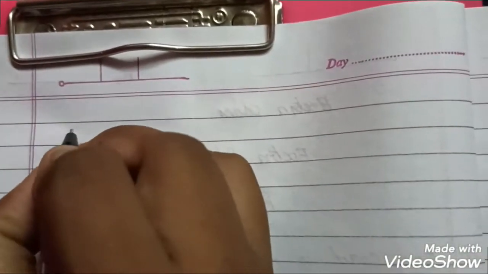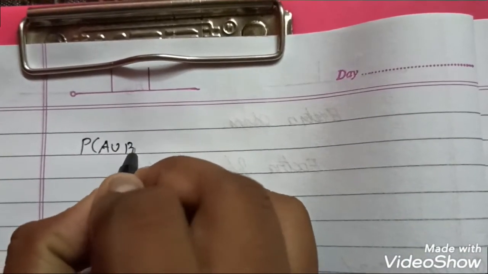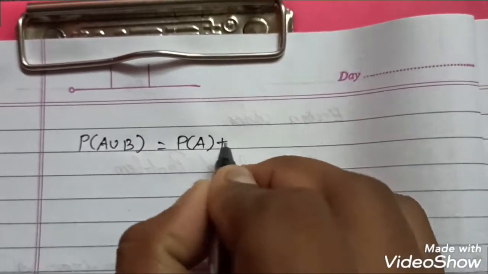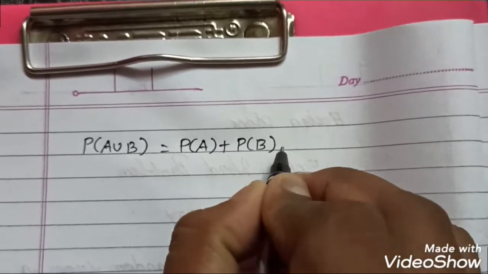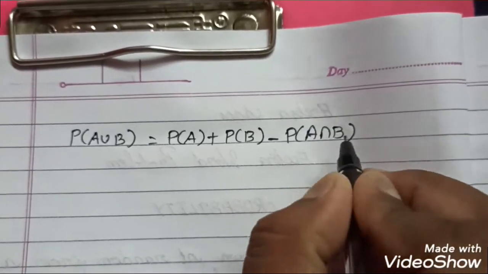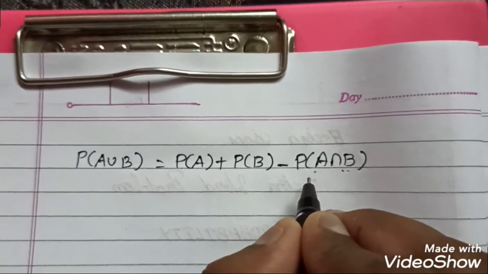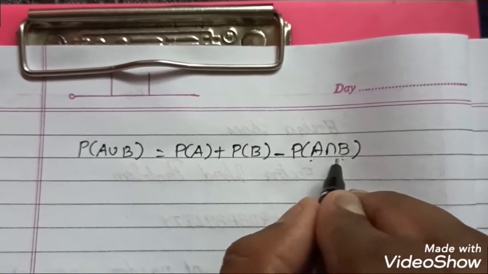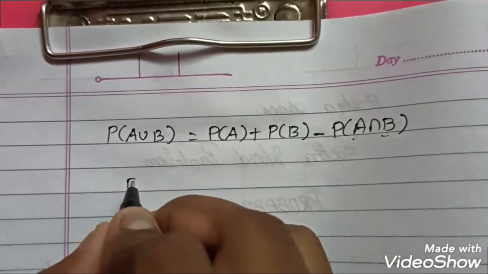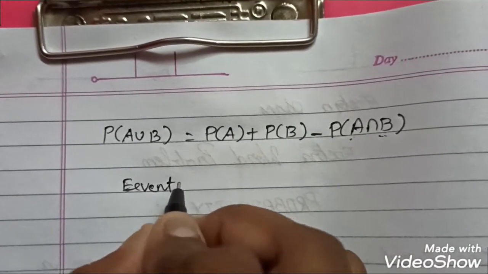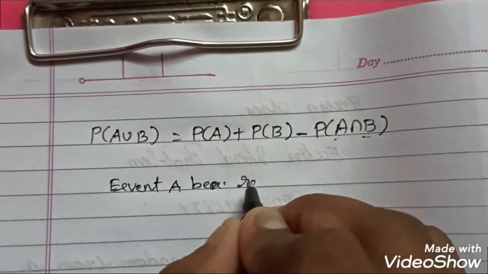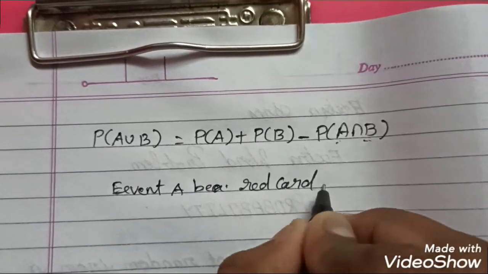Now we explain: P of A union B is equal to P of A plus P of B, and you have to subtract the common term, P of A intersection B. A intersection B means anything that is common to both events A and B. You know that event A is red card.